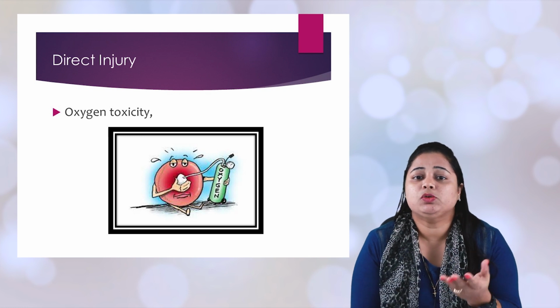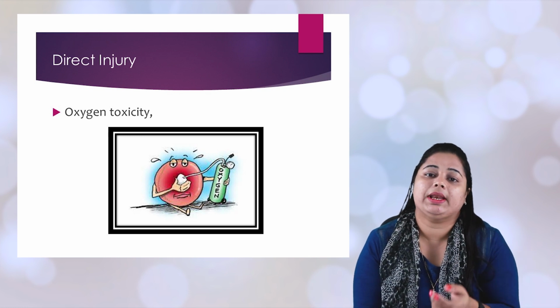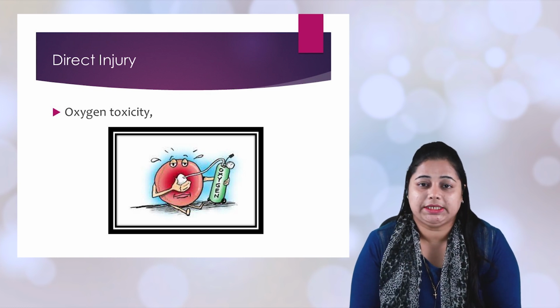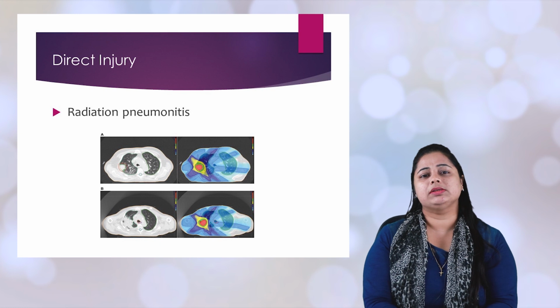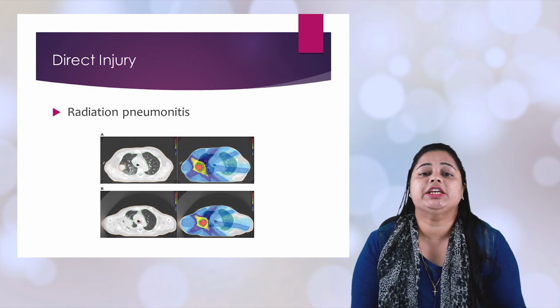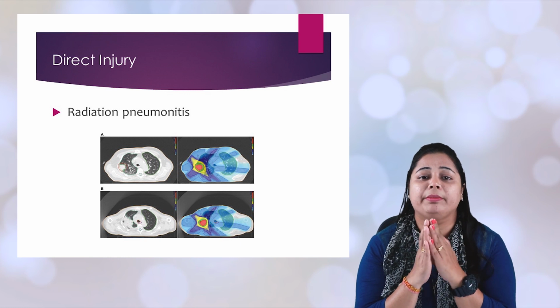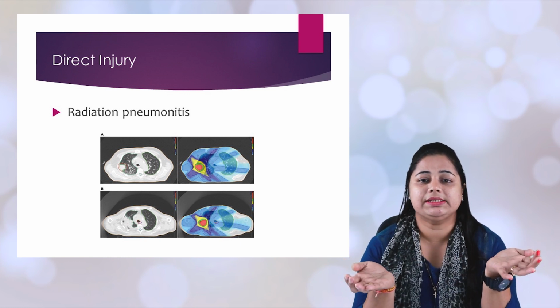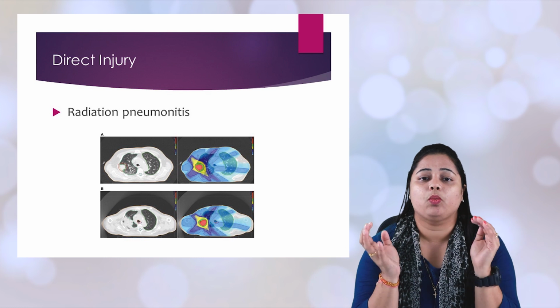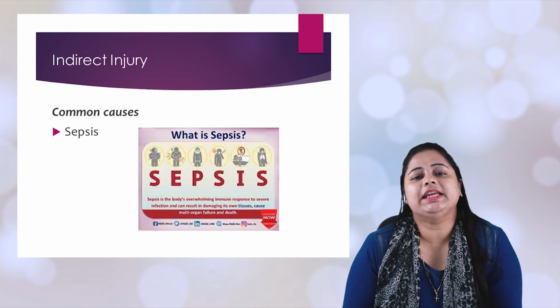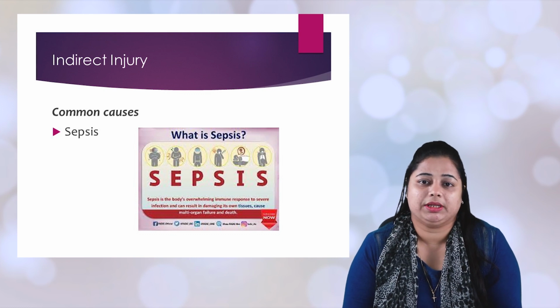An example is COPD, where the lung is hyperventilated. Other causes are radiation pneumonitis, and when a person has a major illness like cancer, that is also a common cause of ARDS. Now let us see the indirect injuries.